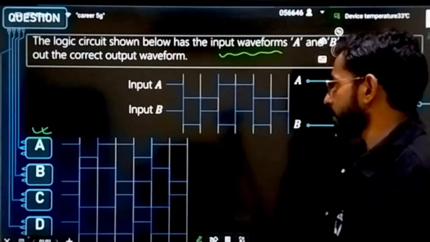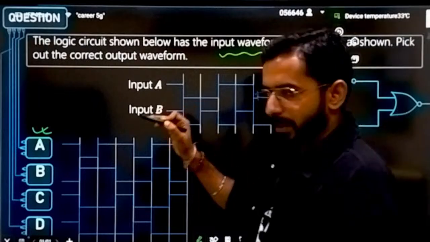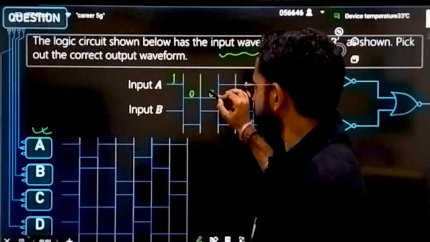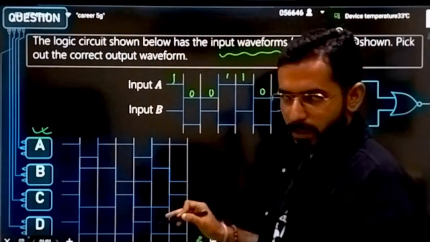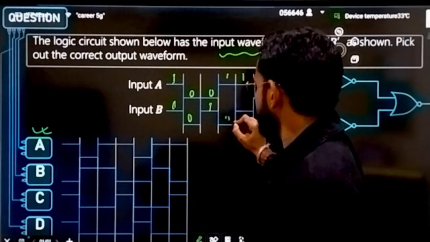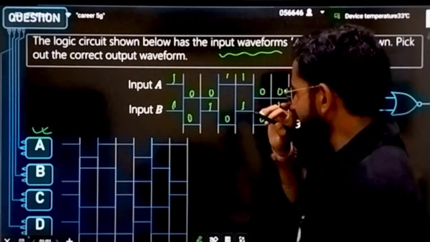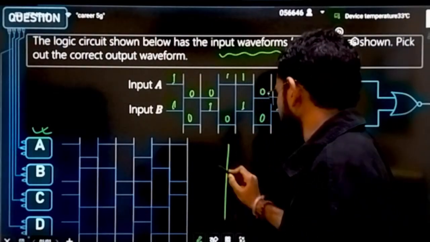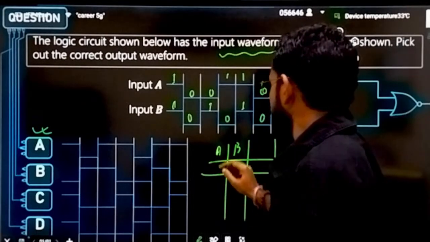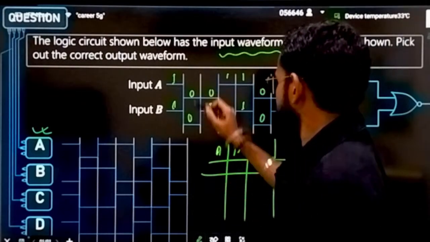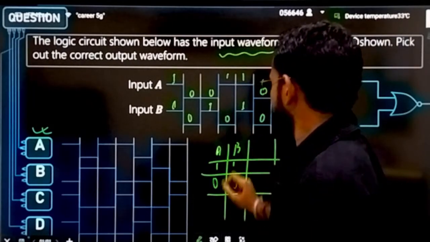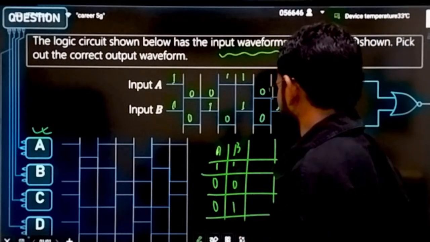Let's firstly understand what the circuit is and what the inputs are. See, what is the meaning? If it is a higher input, that means 1. If it is a lower input, it is 0. So input A is 1 1 0 0. Input B, what will I say? 1 0 1 0 1 0 1. These are the inputs available. So you can make the truth table as well. A, B. Firstly inputs are 1 1, then 0 0, then 0 1, then 1 0.